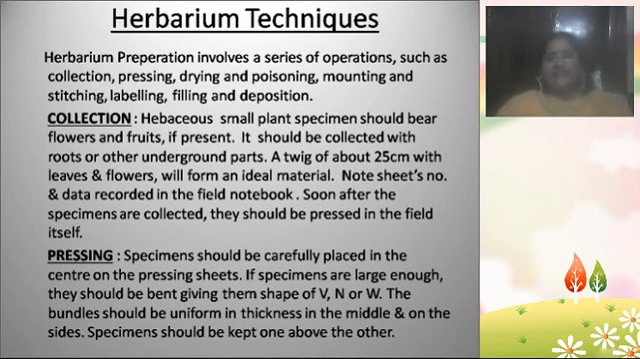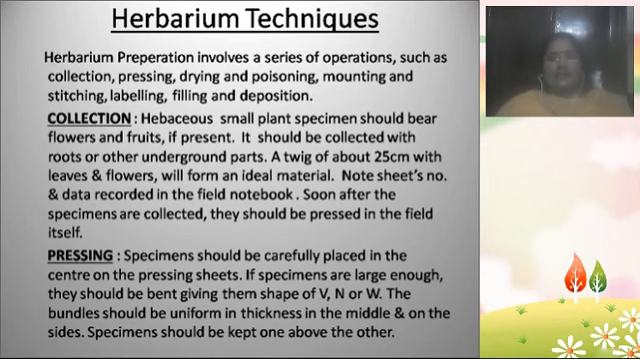And then stitching. Sometimes attaching alone is not sufficient; we need to stitch the plant to the herbarium sheet. And then labeling. Labeling means we attach a label and write all the details of the information of the plant on the label. And then filling and deposition. Filling and deposition means we completely fill the herbarium sheet with all the details required, and then deposit the herbarium in a herbarium cabinet. Okay, so one by one we'll see the steps.